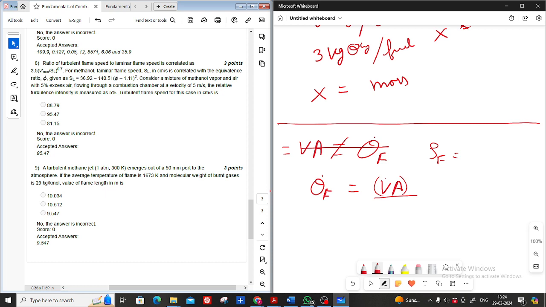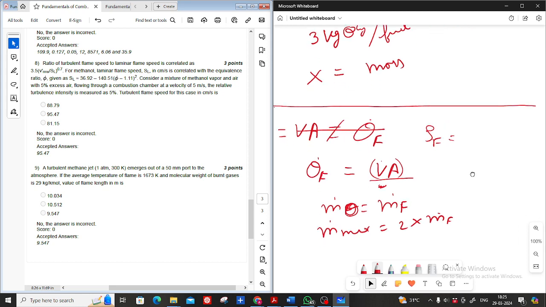Then it is given that 1 kg of fuel equals 1 kg of oxidizer. So the mass flow rate of the oxidizer is the same as that of the fuel. Mass flow rate of oxidizer equals mass flow rate of fuel. So mass flow rate of mixture is equal to the summation of both, 2 into the mass flow rate of fuel.